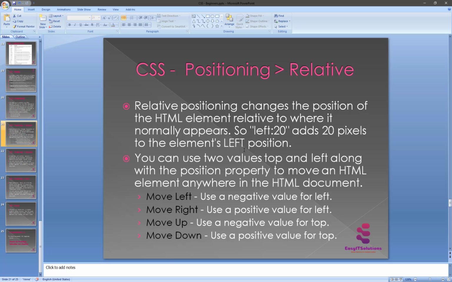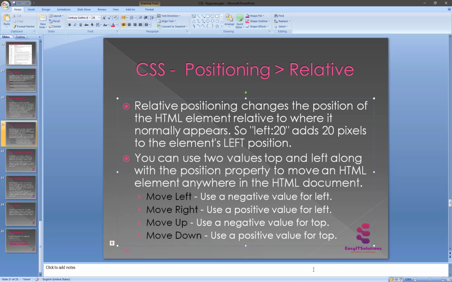You can use two values, top and left, along with the position property to move an HTML element anywhere in the HTML document. To move left, use a negative value of left; to move right, use a positive value of left. To move up, use a negative value of top, and to move down, use a positive value of top. This is basically the technique to use with the div.